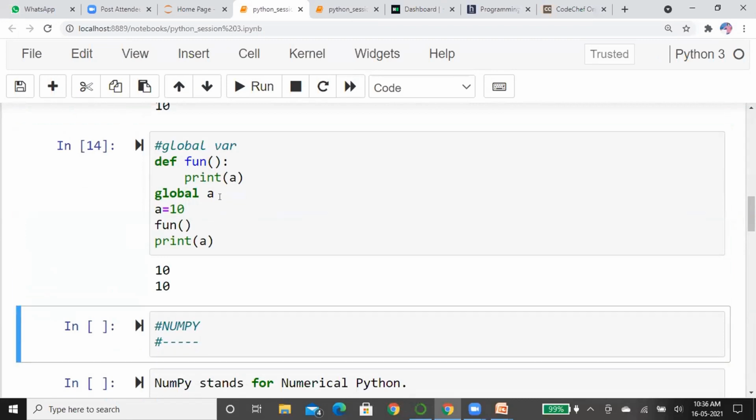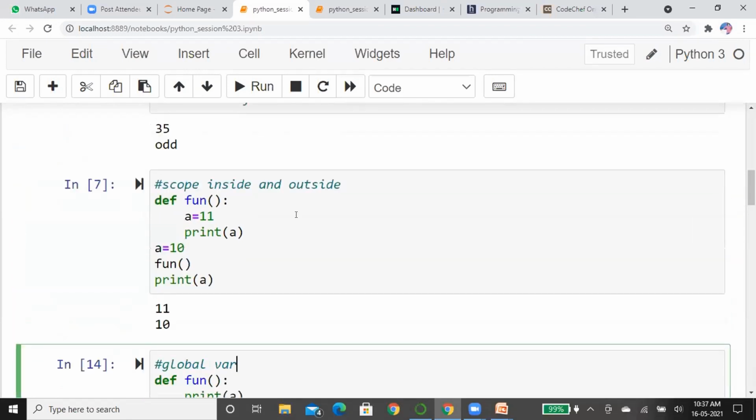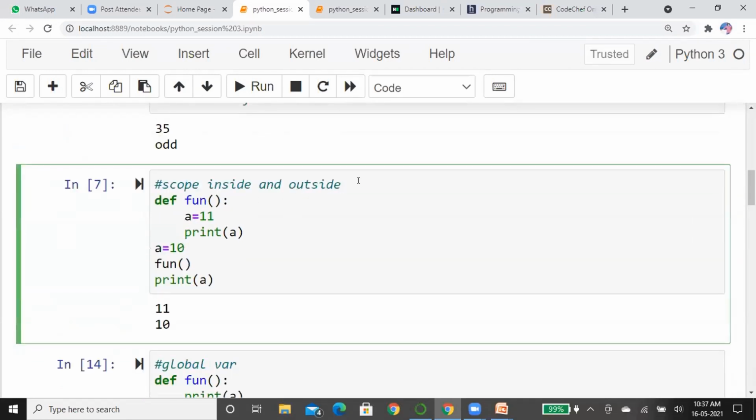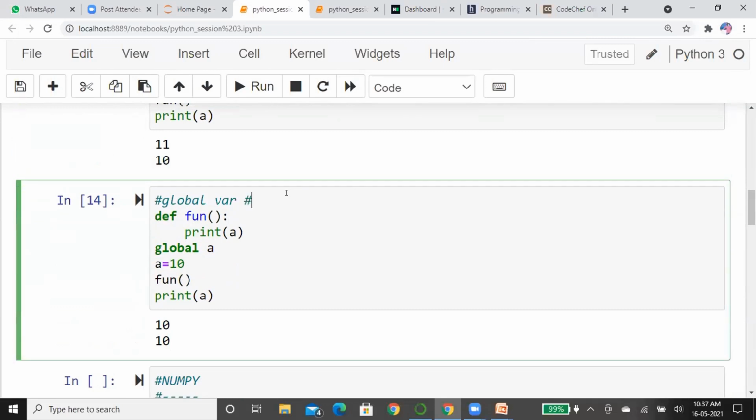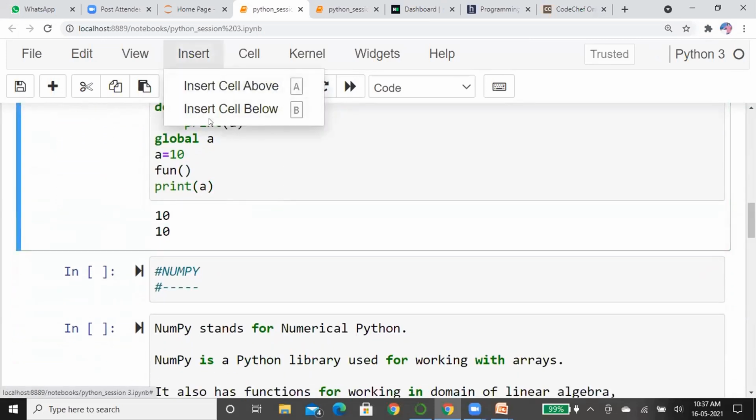See here, once you consider the value global outside, it is not necessary to declare it again in the function. You can just directly print the value. Here the scope of the global A, without passing the value inside the function, you can again see the value as A. This is the global scope and this is the local scope. I think you got this. Next one.